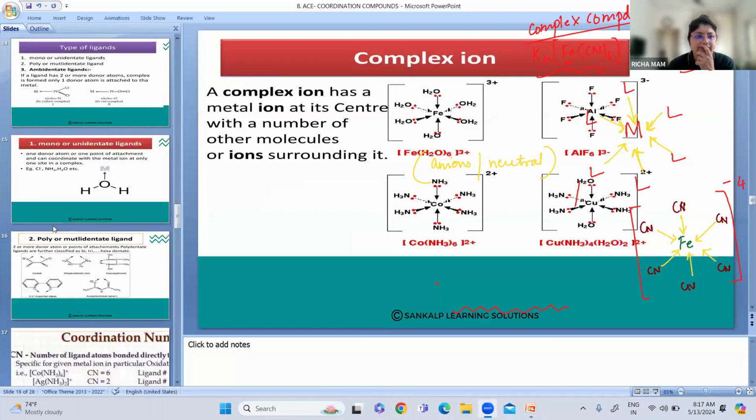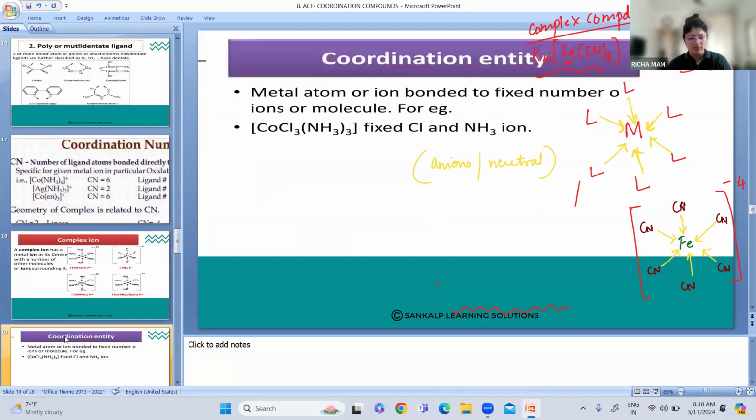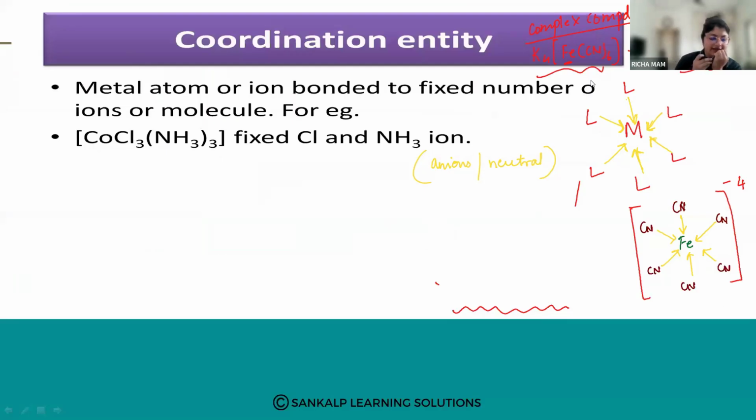So we are going to see some of the terms first, then we will go on. Which are some important terms which we are going to use in coordination compounds? The first is the coordination entity. So coordination entity means what? It is an ion or a molecule consisting of a central metal atom or ion bonded to a fixed number of ligands.